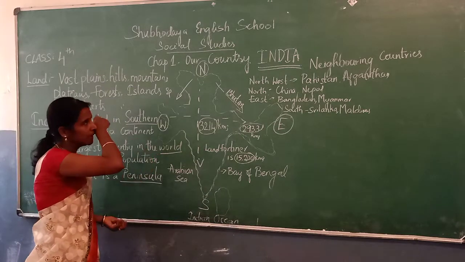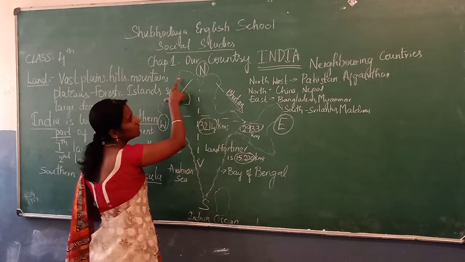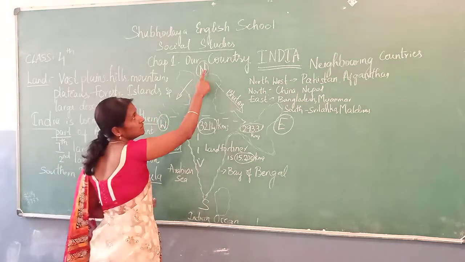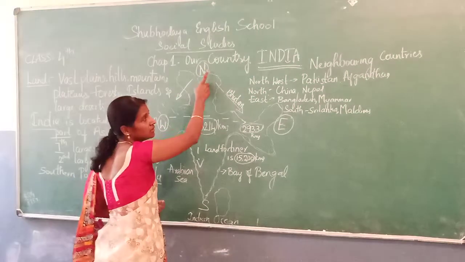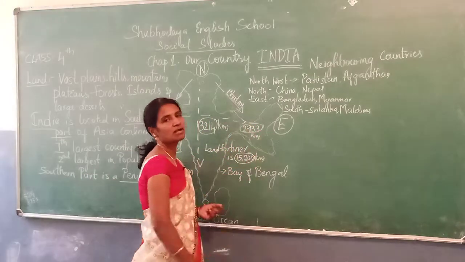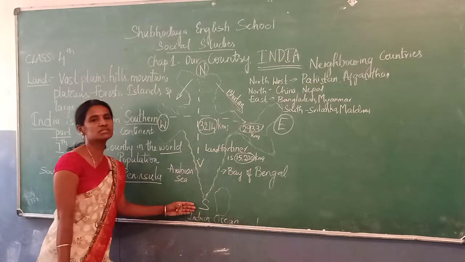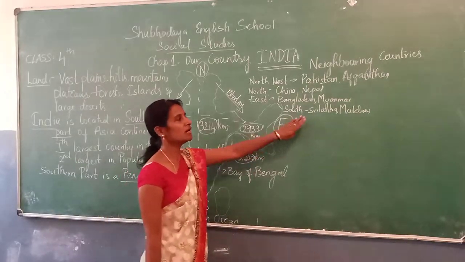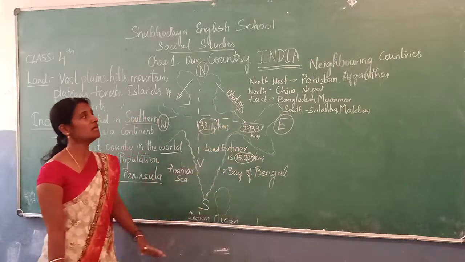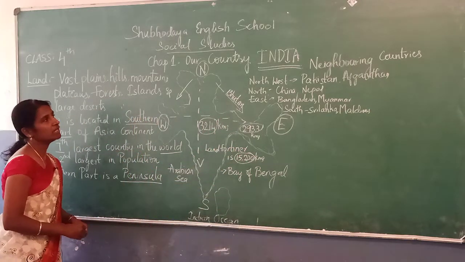Neighboring countries of India are Pakistan and Afghanistan, which comes in this side, and China, Nepal, in northeast we find Bhutan, and to the east it's Bangladesh and Myanmar, and to the south it's Sri Lanka and Maldives, okay. These are the neighboring countries of India.